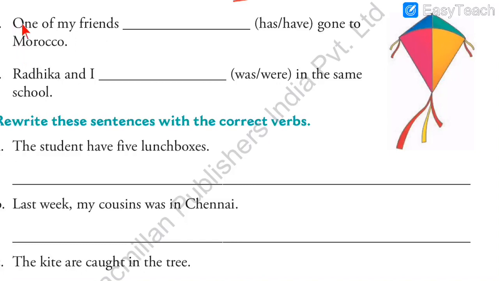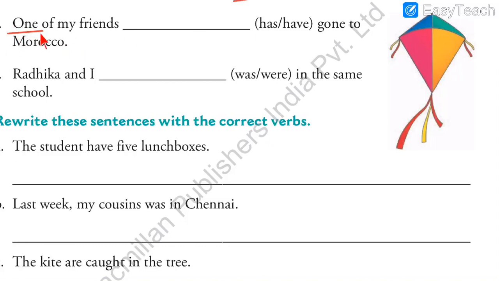Now, read again. What is the subject? One of my friends. Now, this one is really confusing because it is given friends. So you will think it is more than one friend, so let us write a plural verb. No, be very careful, because over here it is given one. One of my friends means you have so many friends, and from that, one friend has gone. So we are talking about one person here. You have many friends, but from those friends, one has gone to Morocco.